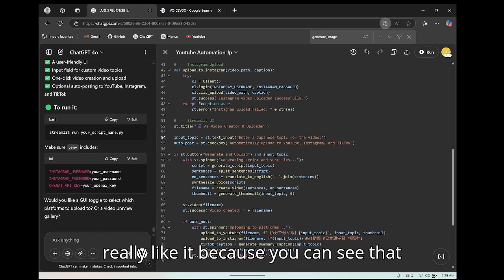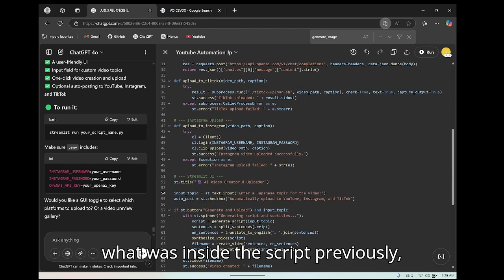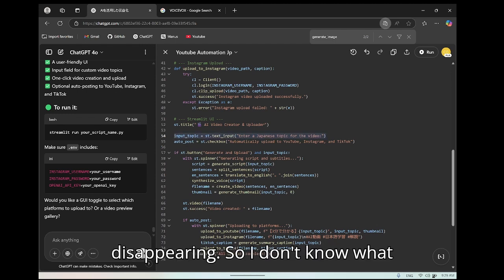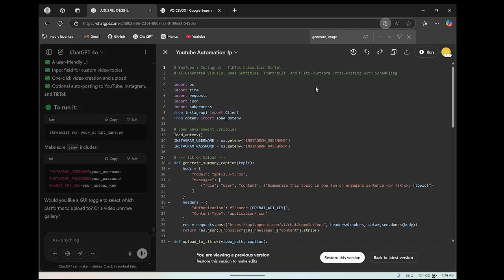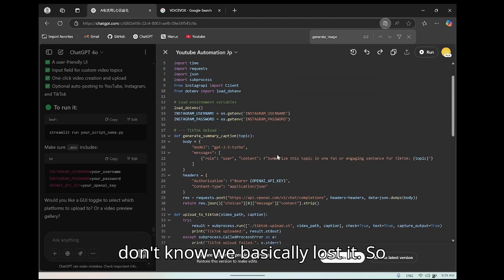And I don't really like this, because what was inside the script previously, the generation of the script or the topic, has just disappeared. So I don't know what happened, but I lost some content.